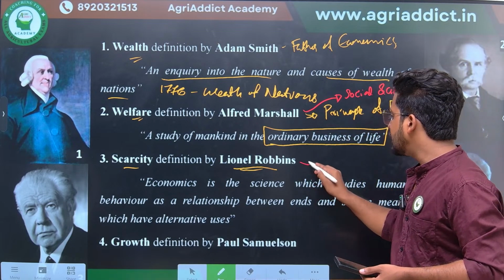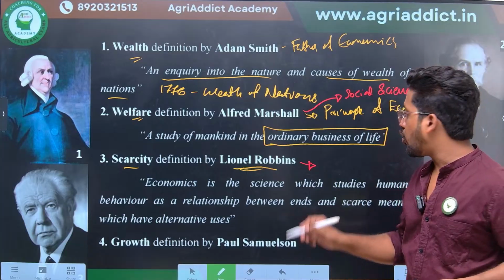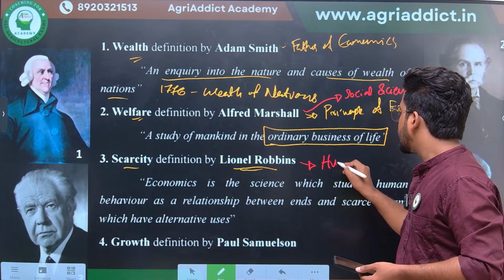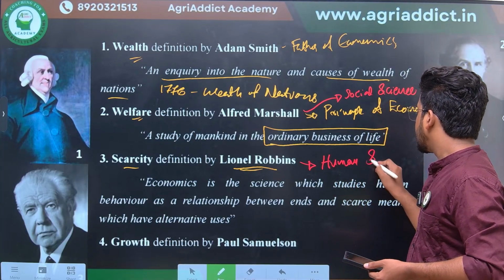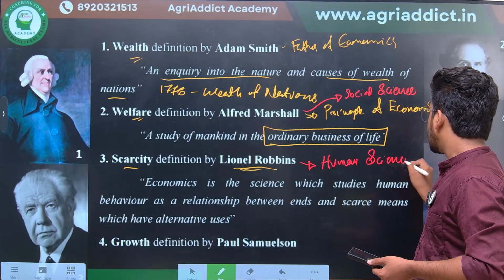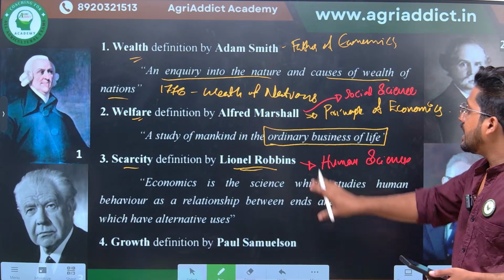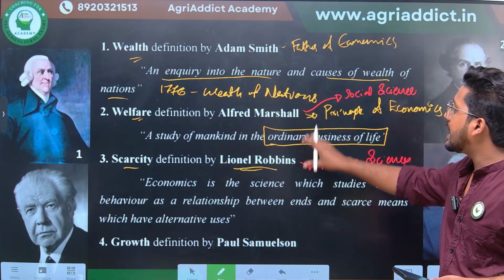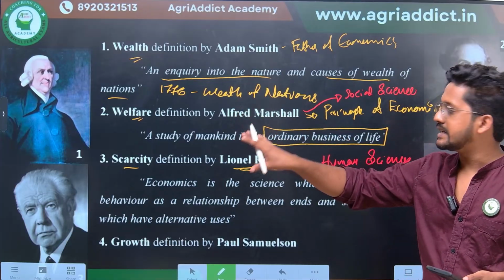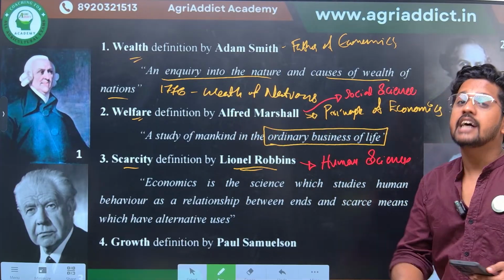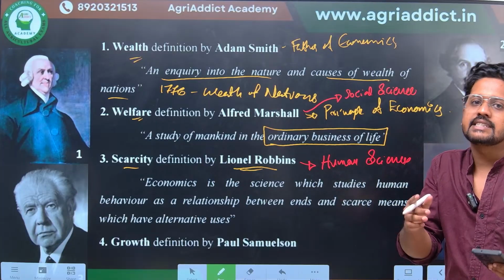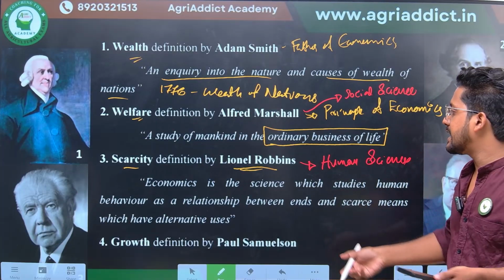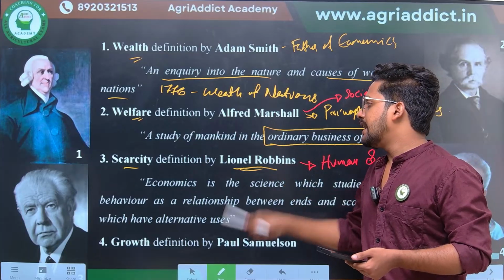So Lionel Robbins gave more emphasis to the human side, human science. He criticized the first aspect, that Alfred Marshall considered economics a social science, when it has to be treated as a human science. That is the better version, according to Lionel Robbins.